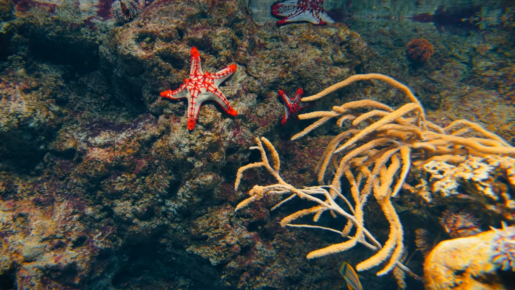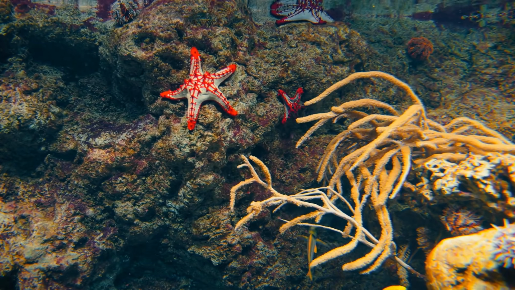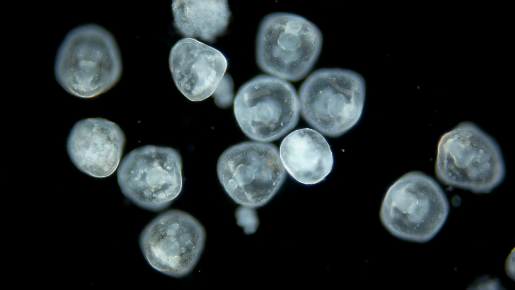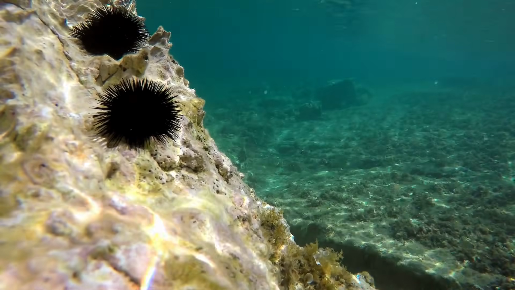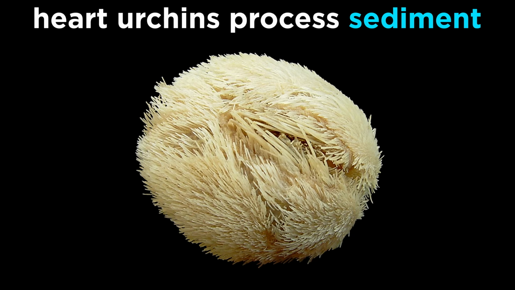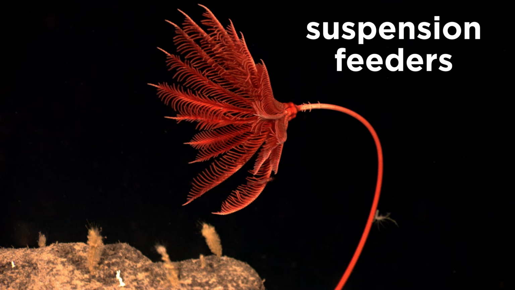Ecologically, echinoderms are numerous invertebrates whose adults play an important role in benthic ecosystems, while the larvae are a major component of the planktonic invertebrates. Many sea urchins are grazers that keep down algae populations. Others, like the heart urchins, process sediment. And still others, like the sea cucumbers and sea pigs, are deposit feeders, while crinoids are suspension feeders.